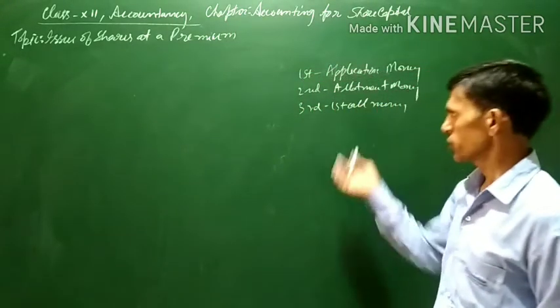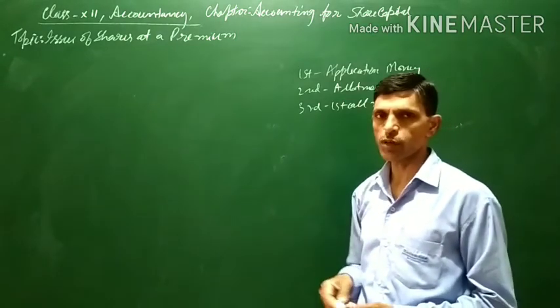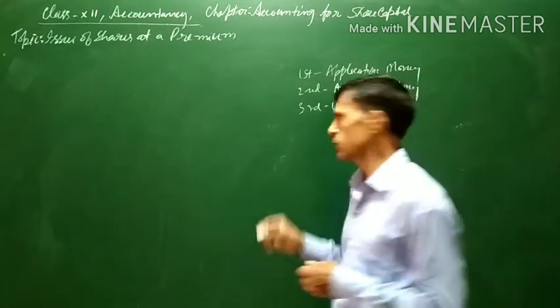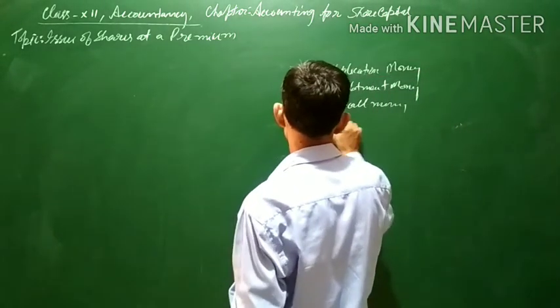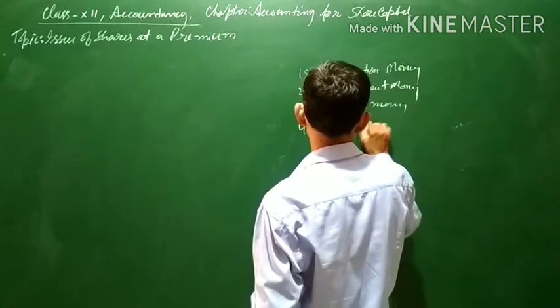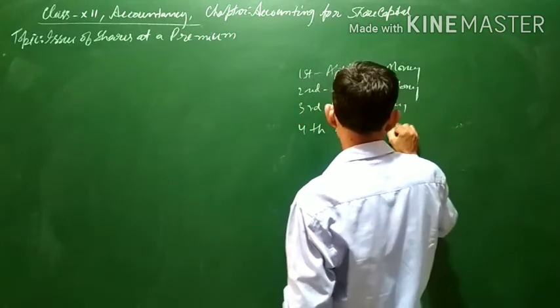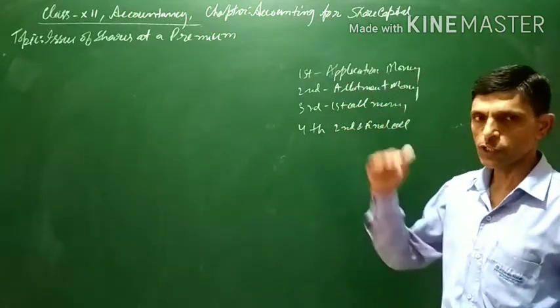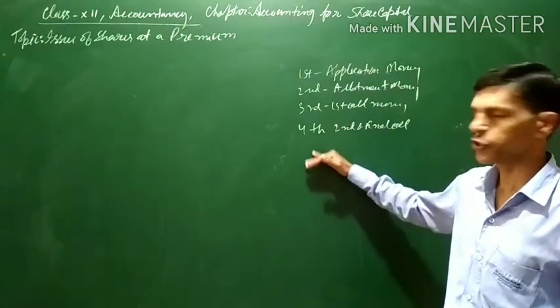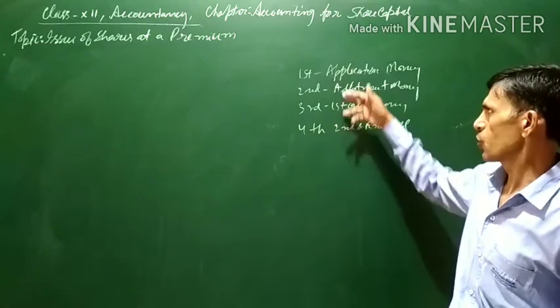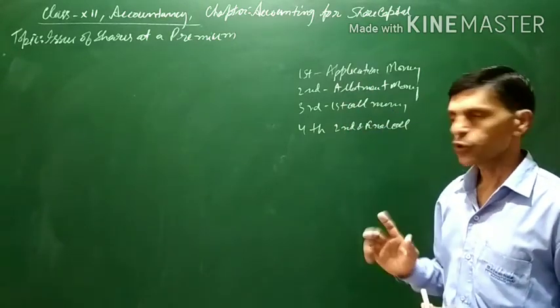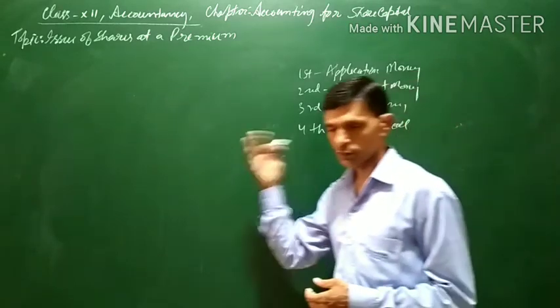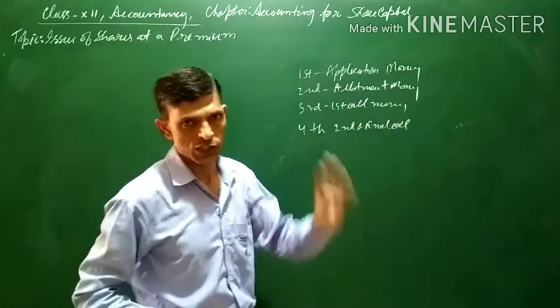If there is an additional installment, say a fourth and last installment, then it will be called the second and final call. This is the way in which shares are called in various installments. There can be 5 installments, even 3 or 2 installments. In this way these installments are known by various names.